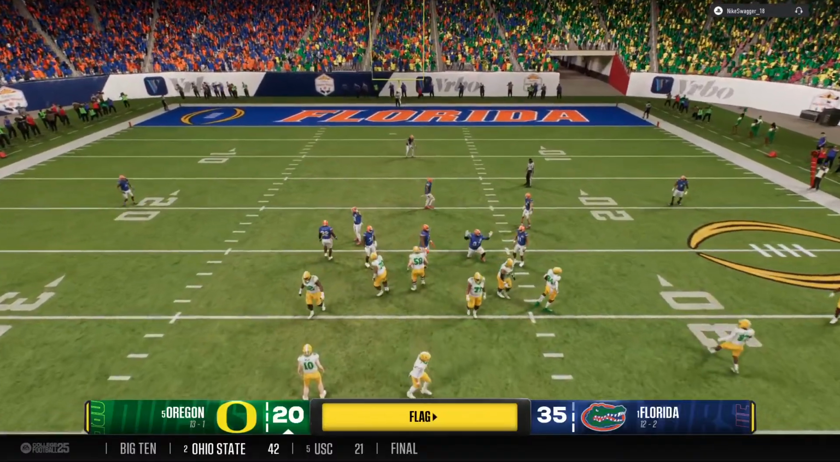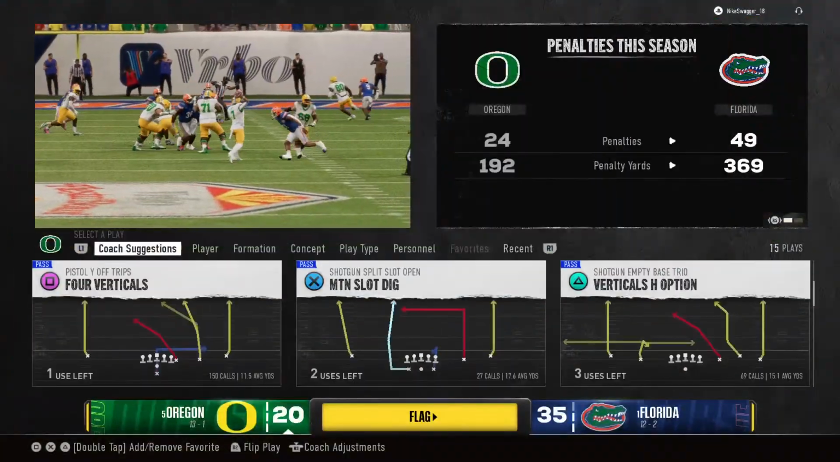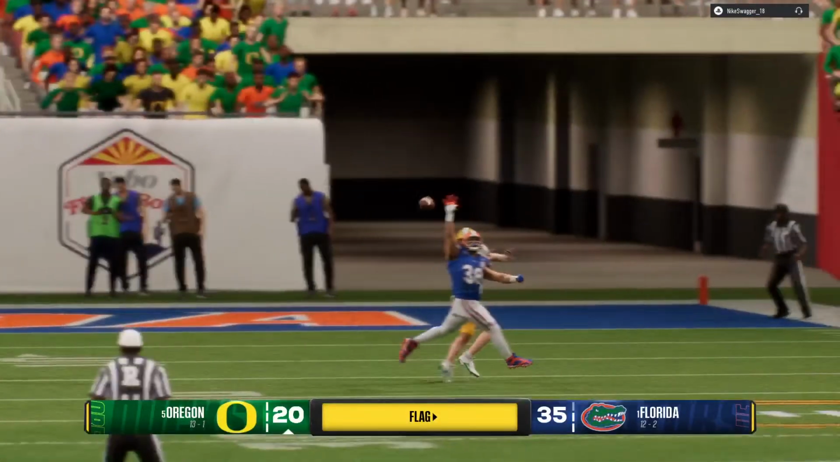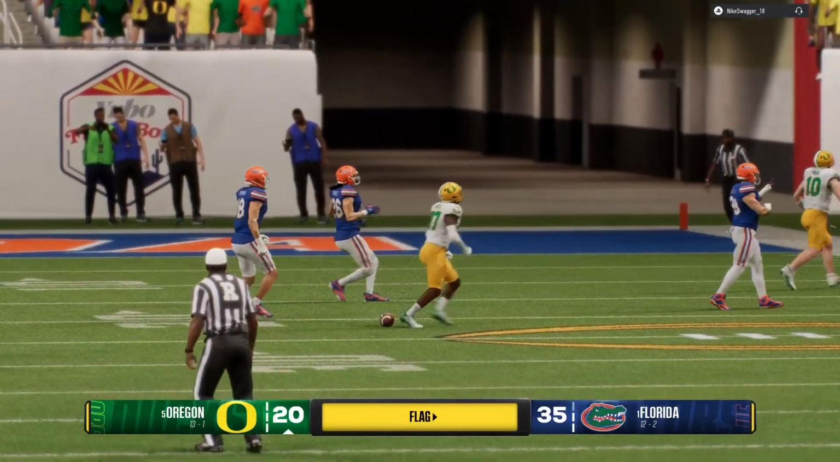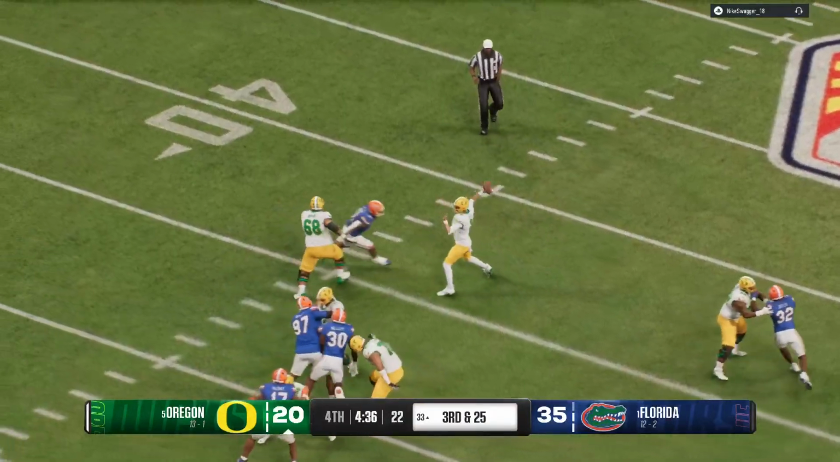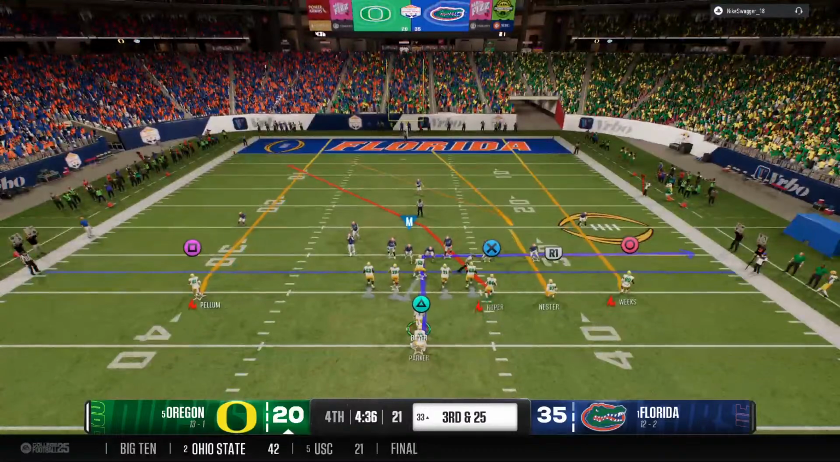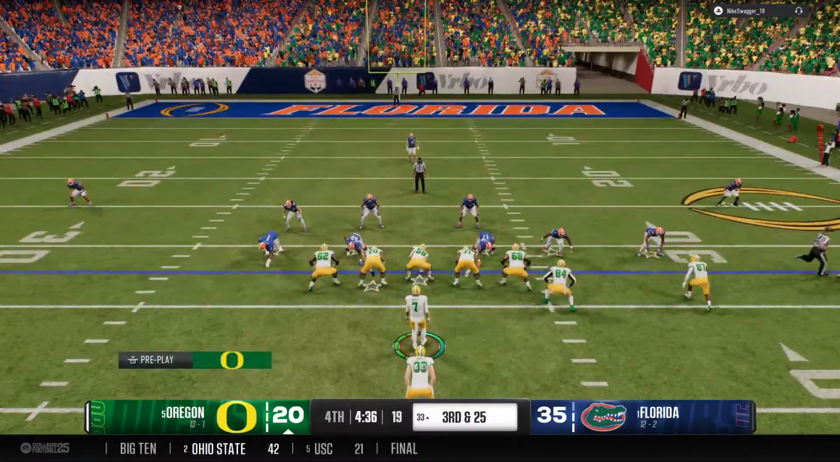Early movement there will cost the offense 5 yards. Pretty easy call for the head coach. He will accept that penalty, of course. 8th play of the drive coming up, but a long way to go on third down.